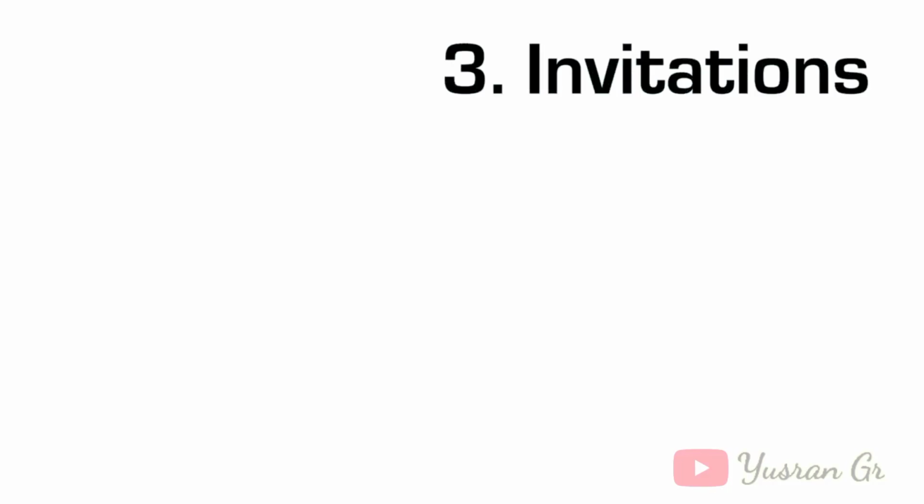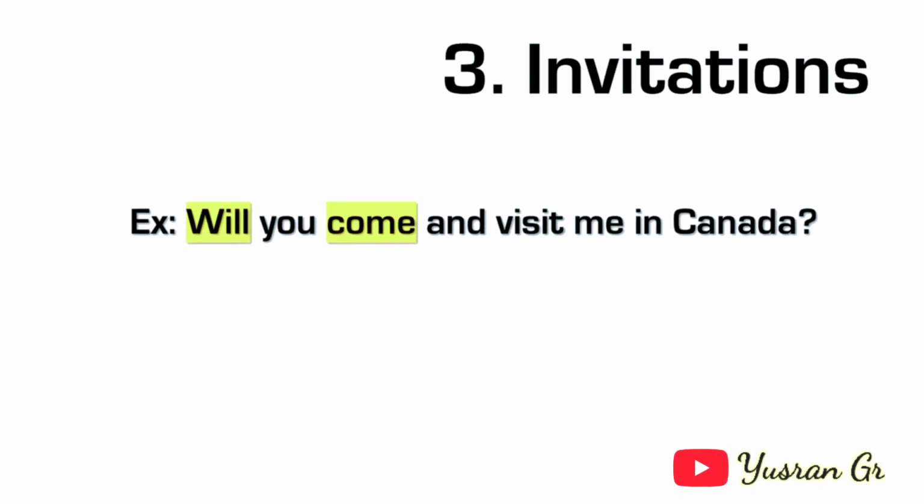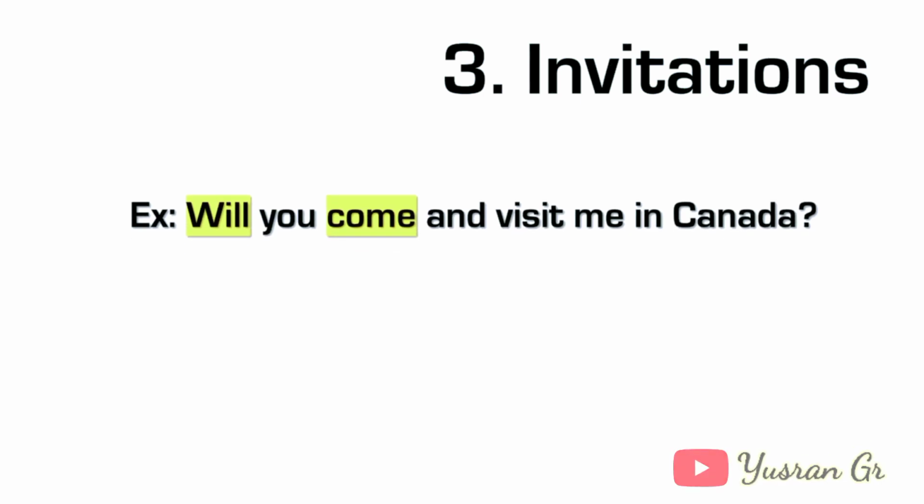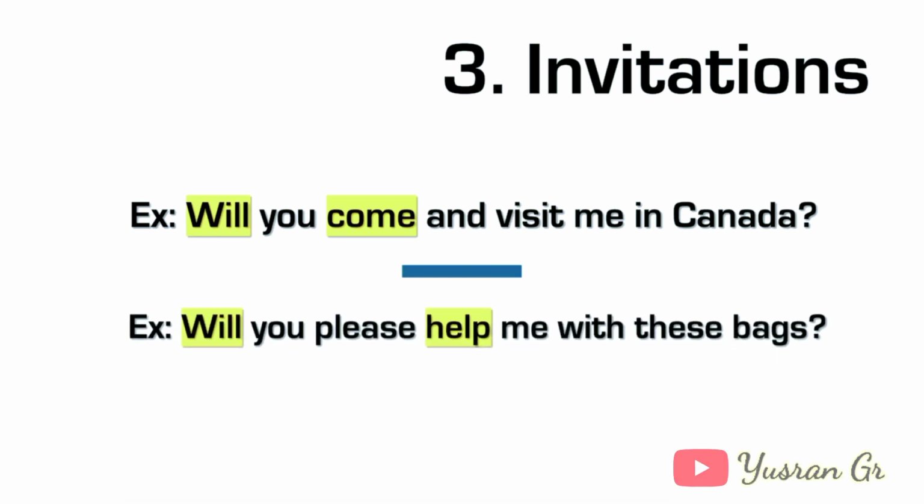So number 3 is for invitations. And here you need to use will plus you usually because you are inviting somebody to do something. So will you come and visit me in Canada? So you're inviting the person to come and visit you. So for example number 2, will you please help me with these bags? Is spontaneous and is also an invitation to help with the bags.